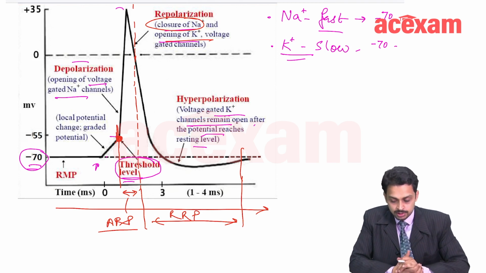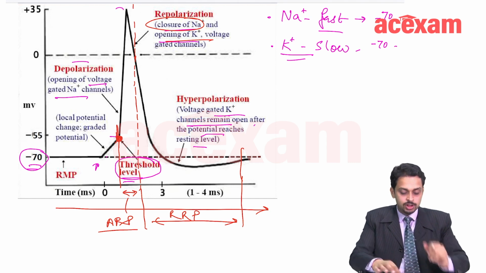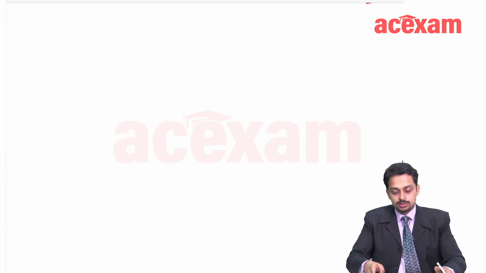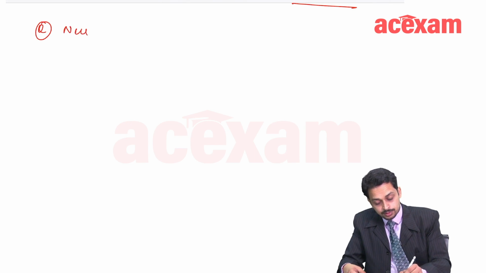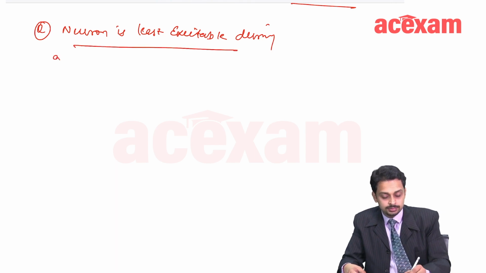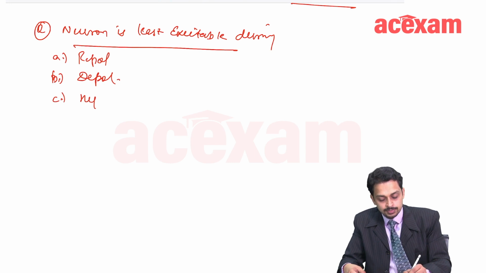Very important concept. Multiple times asked. The MCQ which can be asked in this is, I am just jotting down the MCQ now. Question says, neuron is least excitable during. Options are, A is repolarization, B is depolarization, C is hyperpolarization, and D is RMP, rest.